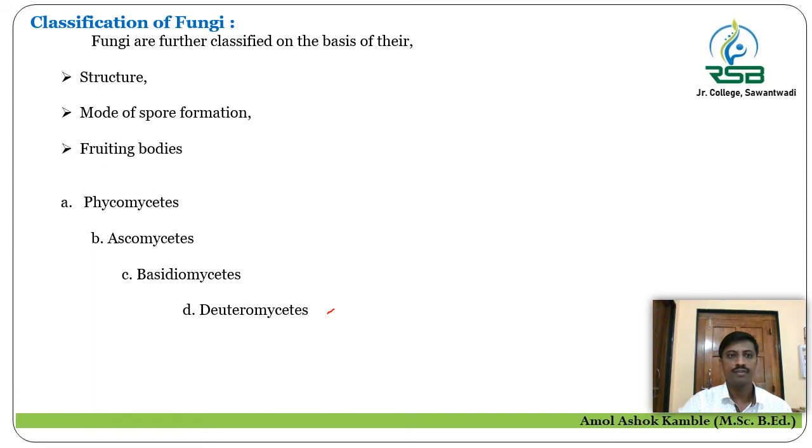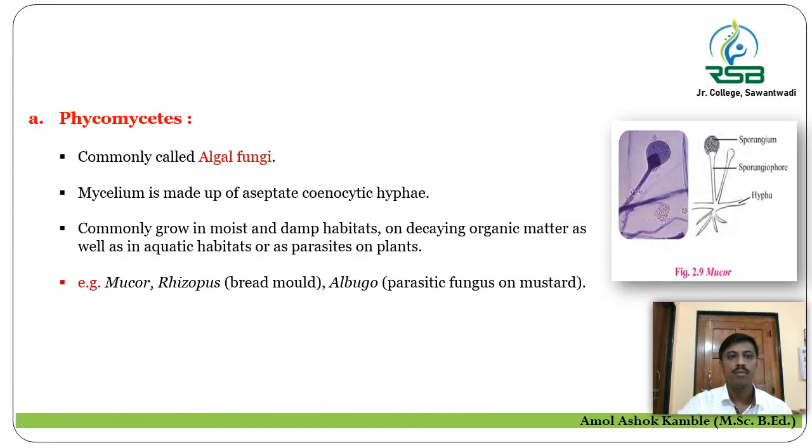Let us start with the first group of fungi, that is the Phycomycetes. Phyco means the plant, or it is related with the group of the plant, that is the algae. So Phycomycetes, they are commonly called as the algal fungi. And the mycelium in this type of fungi, that is the Phycomycetes or algal fungi, it is made up of aseptate without branching and coenocytic hyphae, multinucleated hyphae.